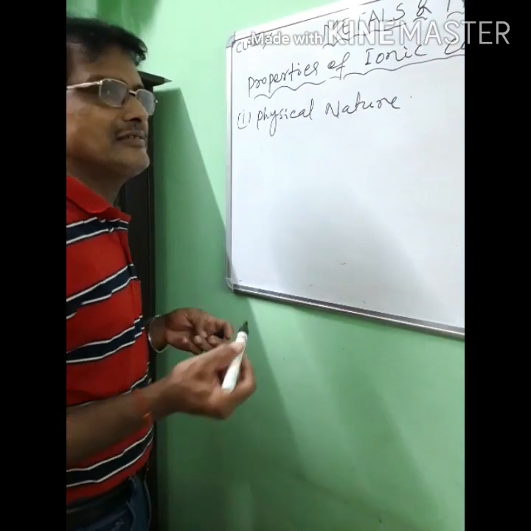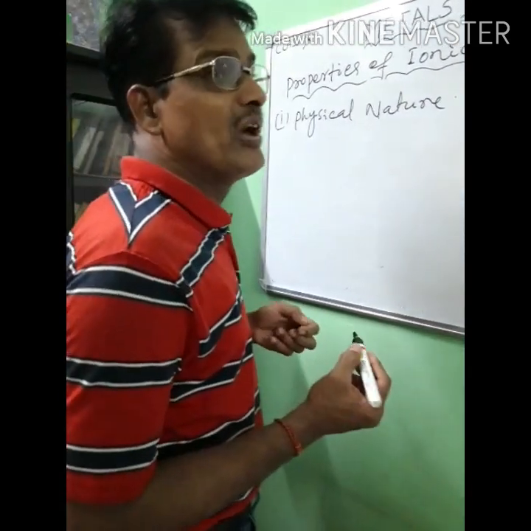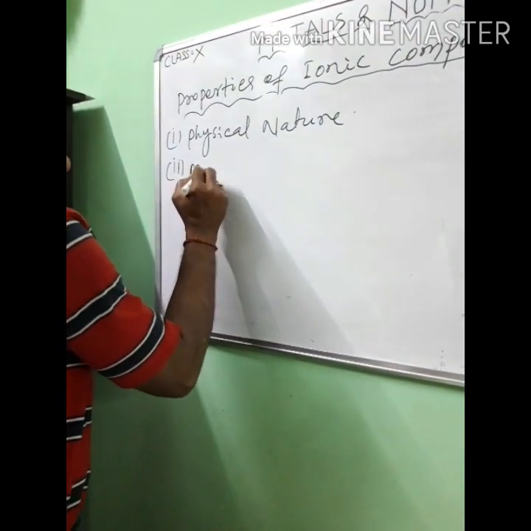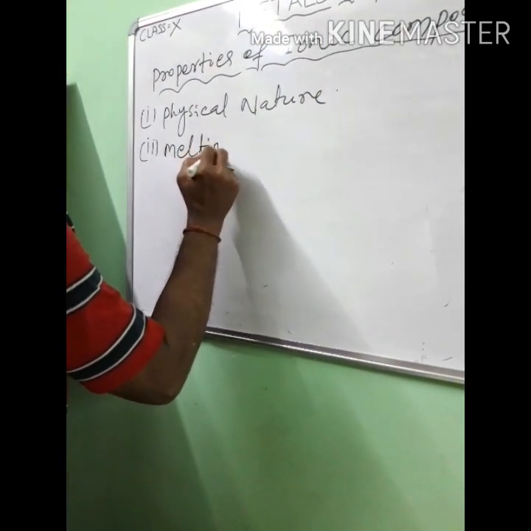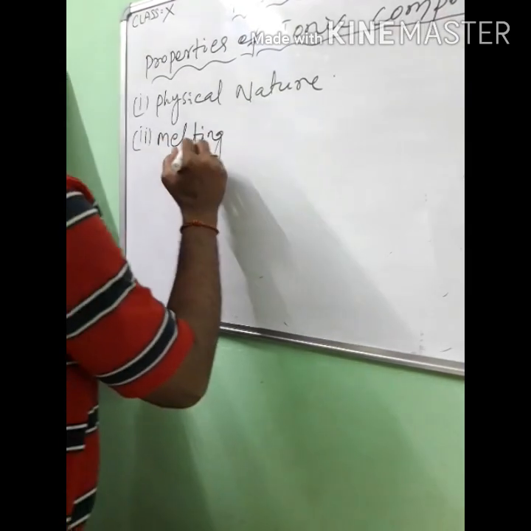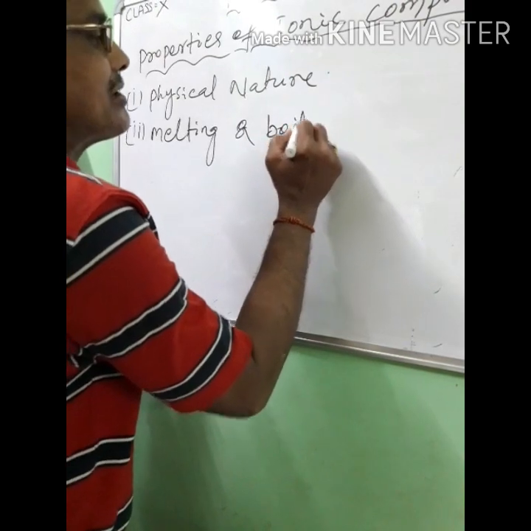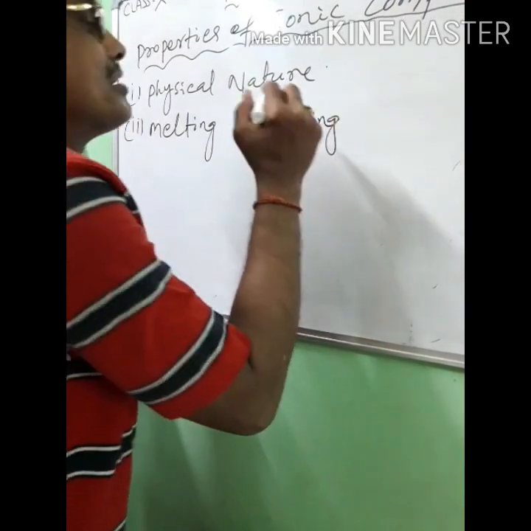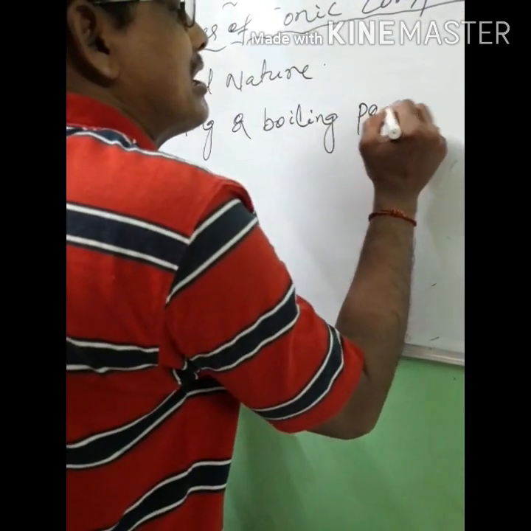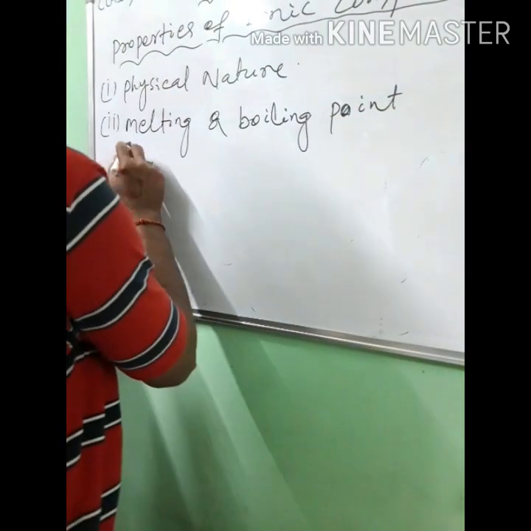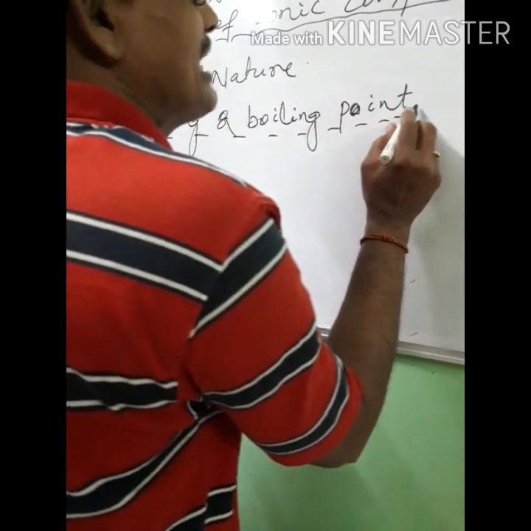The second one is melting and boiling point.